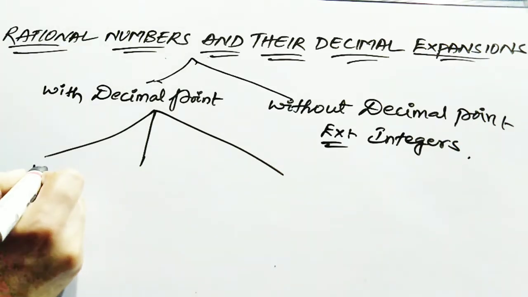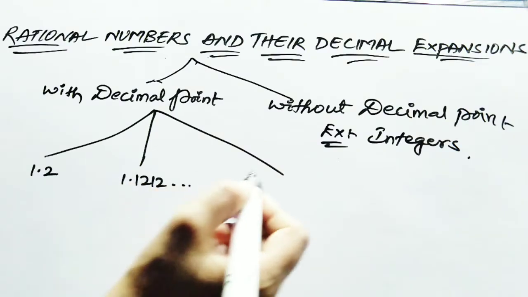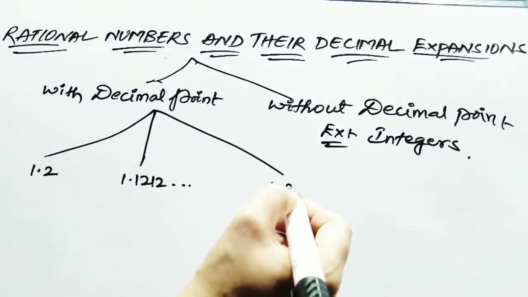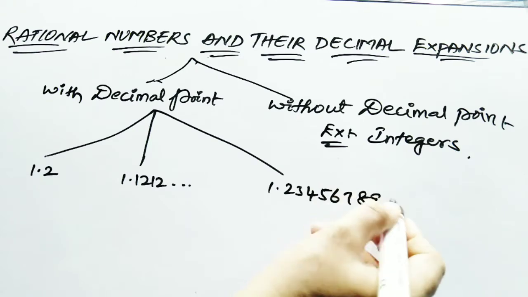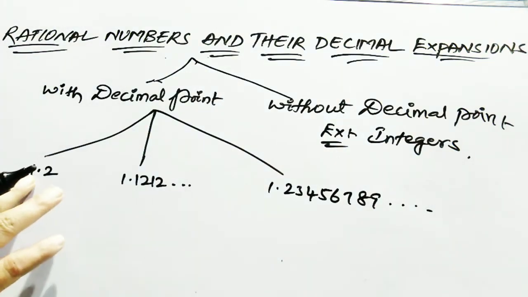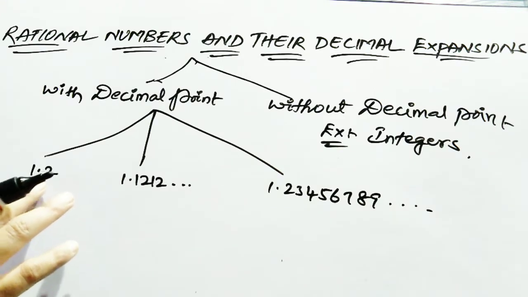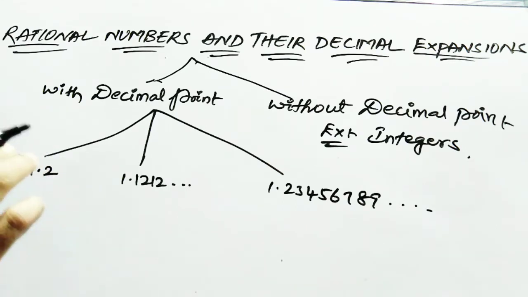Just take 1.2, then 1.1212 dot dot dot, which means the number is never ending, then 1.23456789 dot dot dot. After the point, whatever numbers you see are your decimal places.